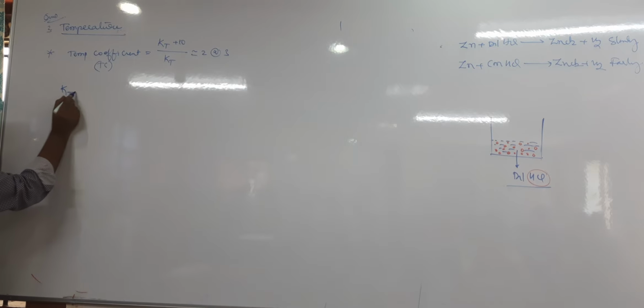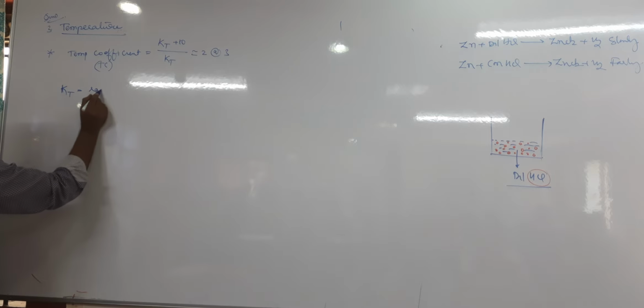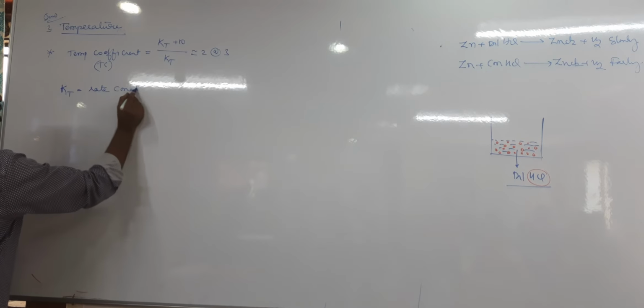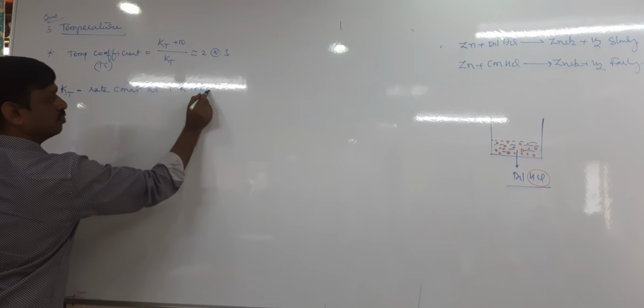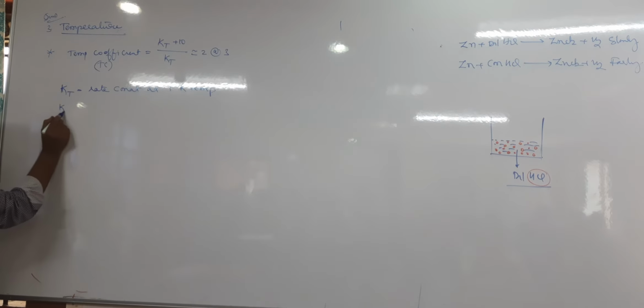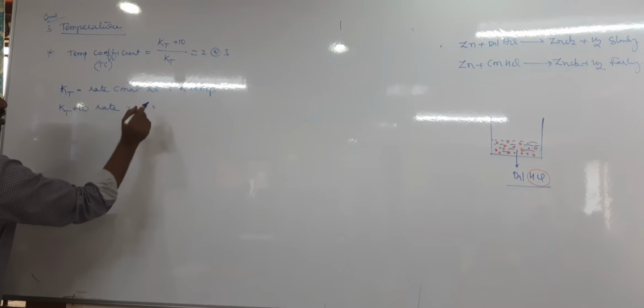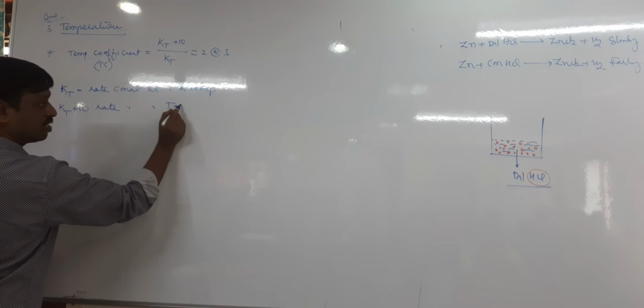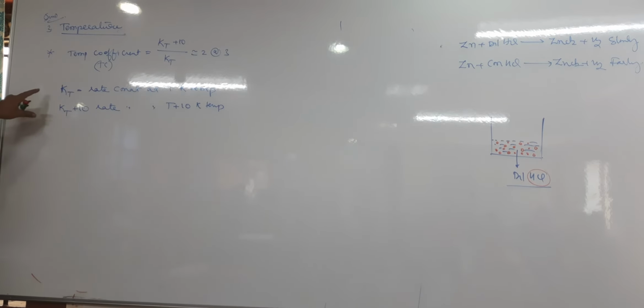Where K equals rate constant and T equals temperature T. Therefore, it is the rate constant at T Kelvin temperature. And what is K(T+10)? It is also the rate constant at T plus 10 Kelvin temperature. So, rate constant at T Kelvin, rate constant at T plus 10 Kelvin.